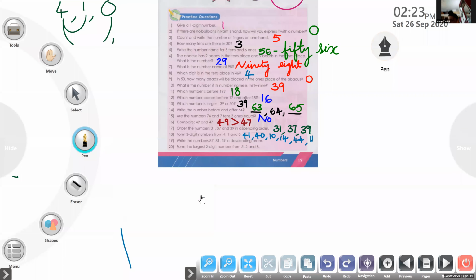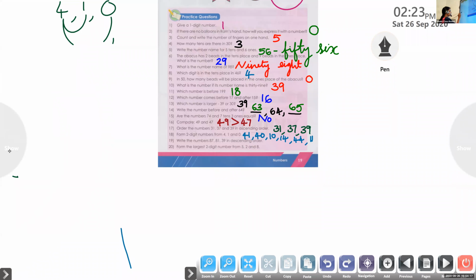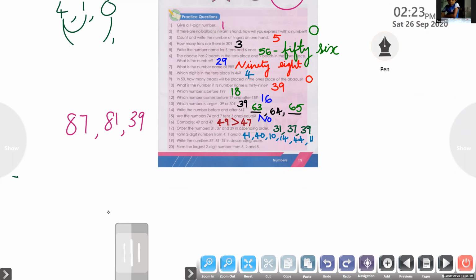87, 81, 39. Very good. Which order? In descending order. What do you mean by descending order? Biggest to smallest. So, say the answer. Which is the biggest one? 87. Okay. Then 81, then 39. Okay, good.